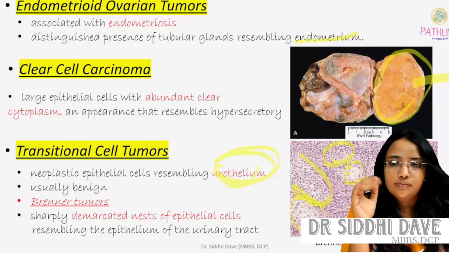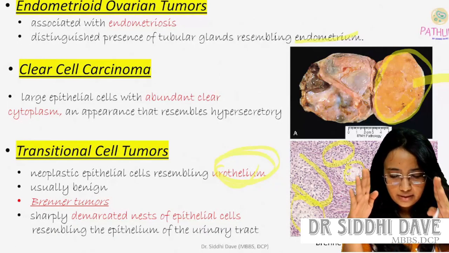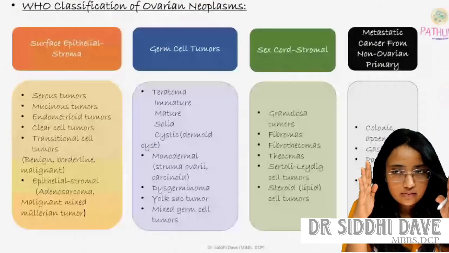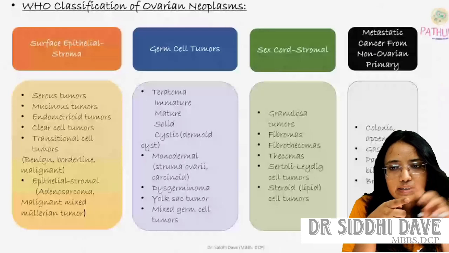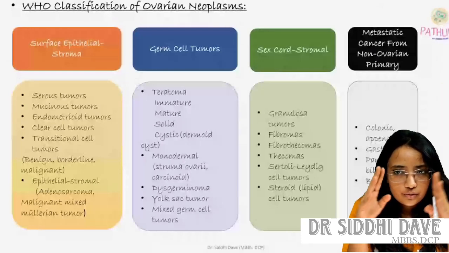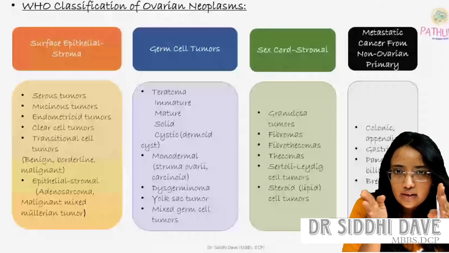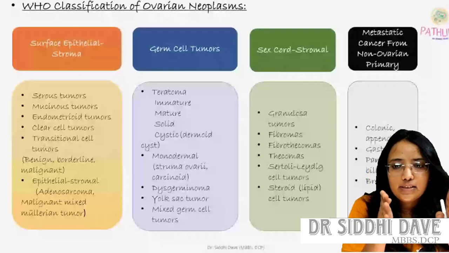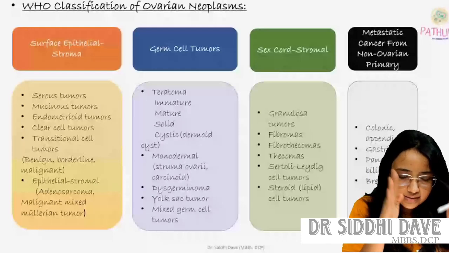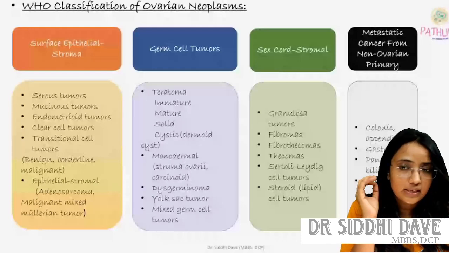Then we have completed the first part, surface epithelial stromal tumors: serous, mucinous, endometrioid, clear cell, and transitional tumor. We have covered all of this. Now we are discussing the second part, germ cell tumors.